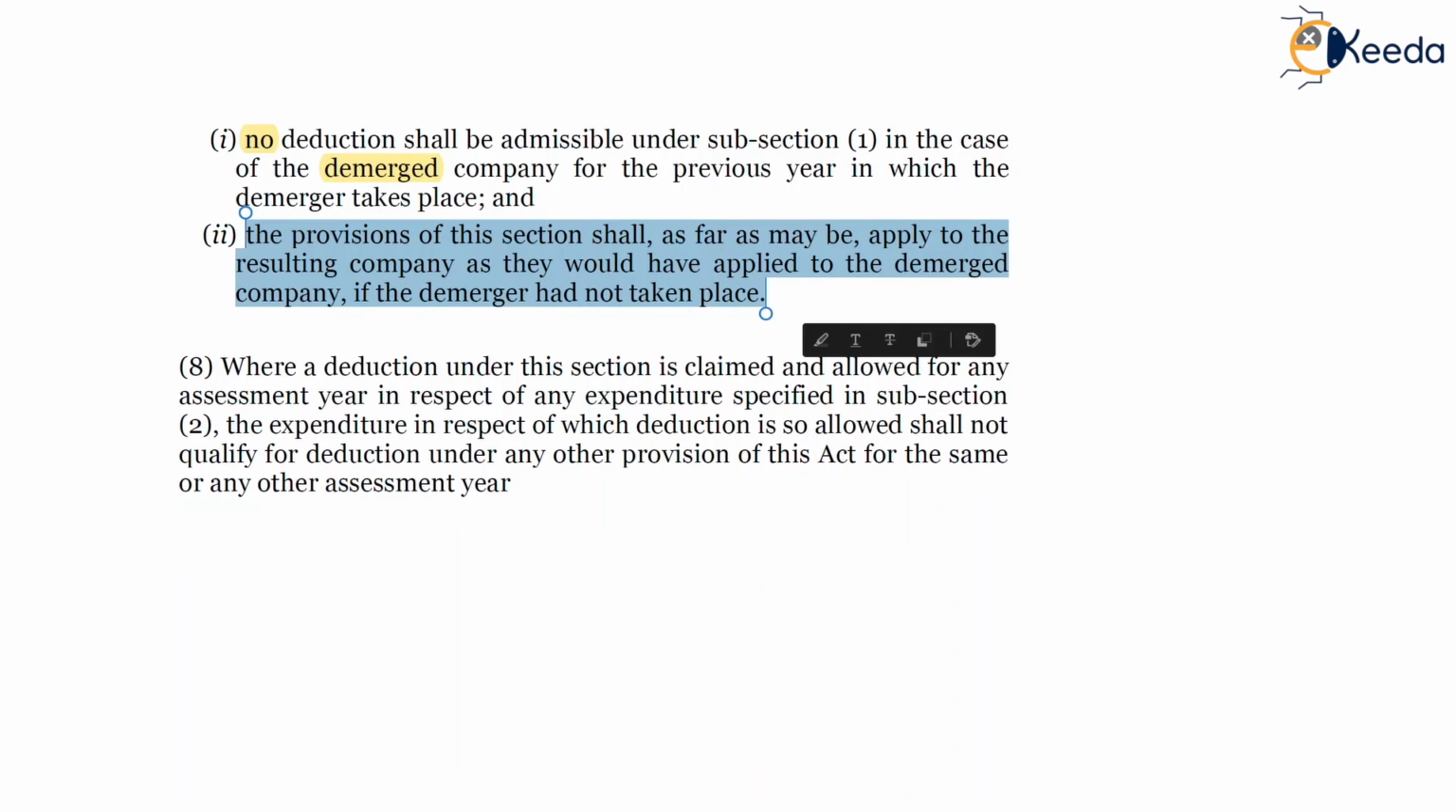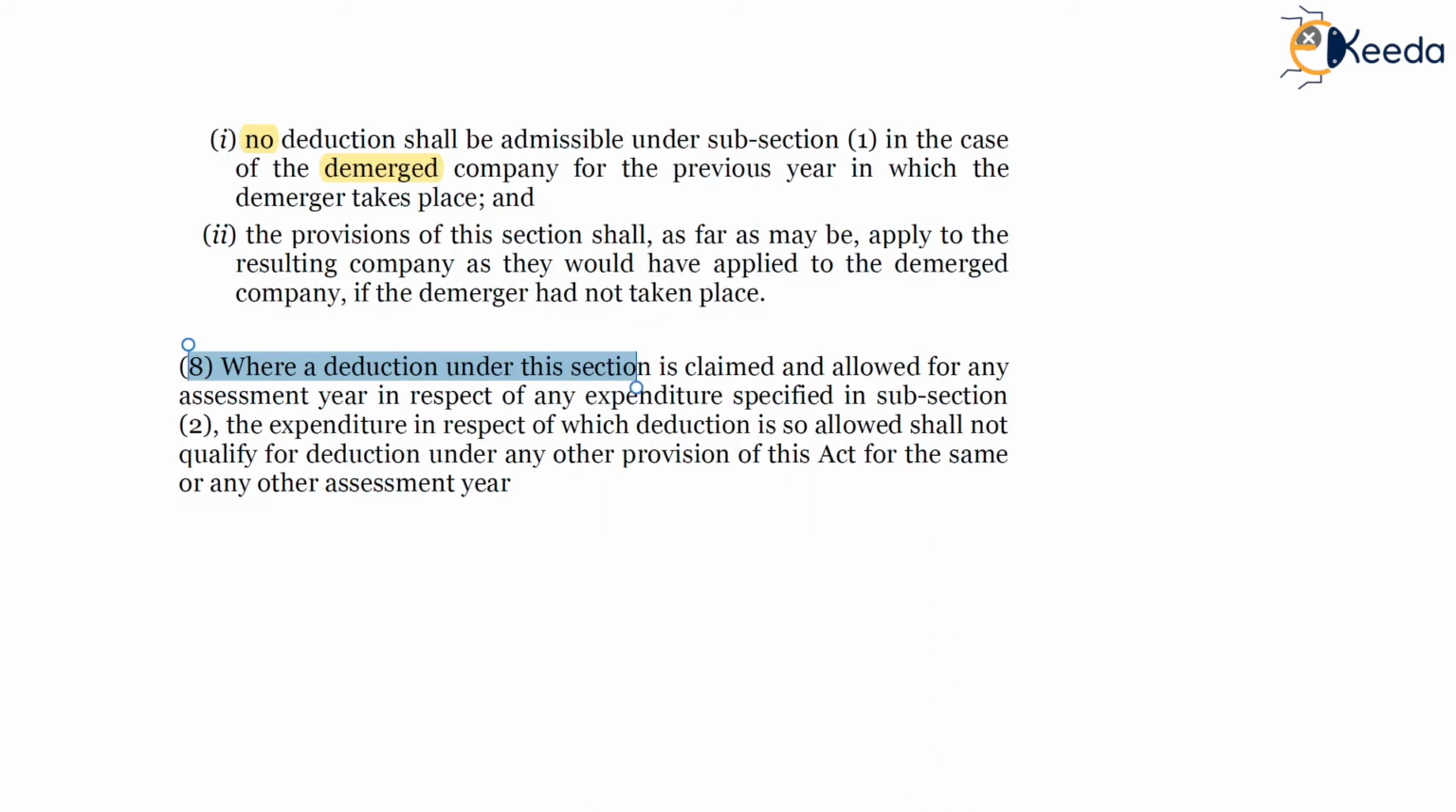Subsection 8, where a deduction under this section is claimed and allowed for any assessment year in respect of any expenditure specified in subsection 2, the expenditure in respect of which deduction is so allowed shall not qualify for deduction under any other provisions of the Act for the same or any other assessment year. So just to avoid double deduction, this provision has been inserted.